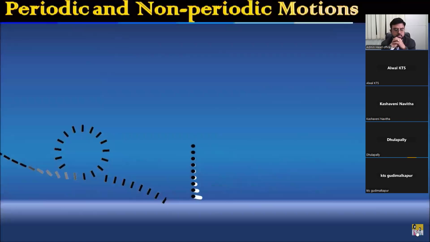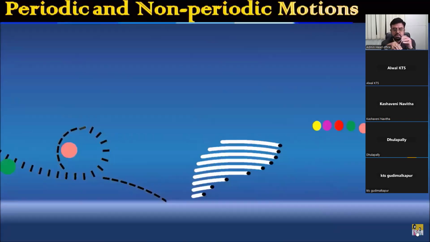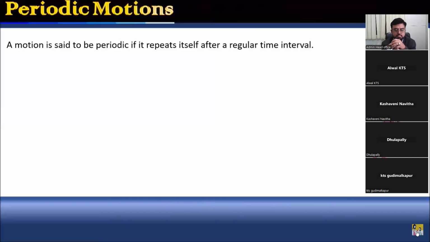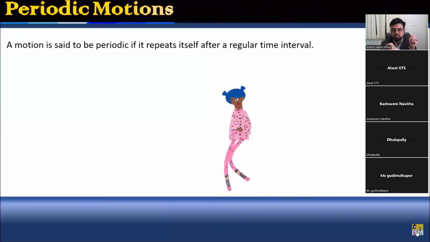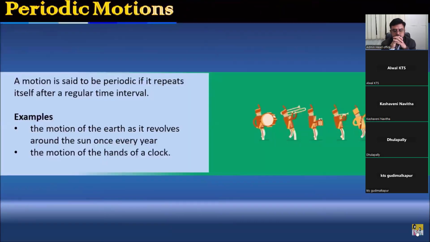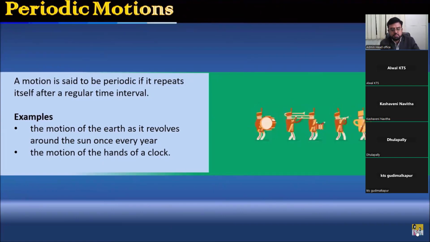Periodic and non-periodic motions. Very interesting. See, this is interesting. Listen carefully. The type of motion which repeats itself after a regular interval of time is periodic motion. Examples: the motion of the earth as it revolves around the sun once every year, and the motion of the hands of a clock, which repeats itself after a regular interval of time, like 60 seconds, 60 minutes, etc.